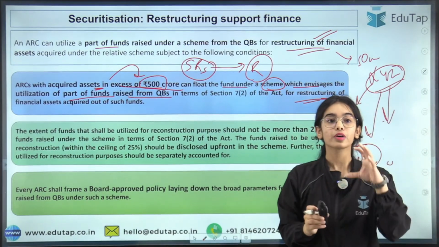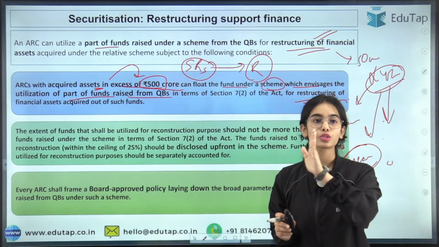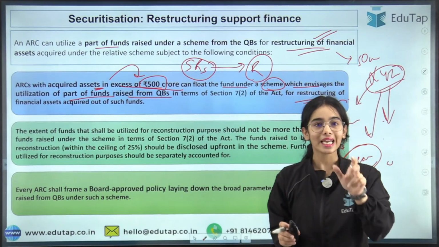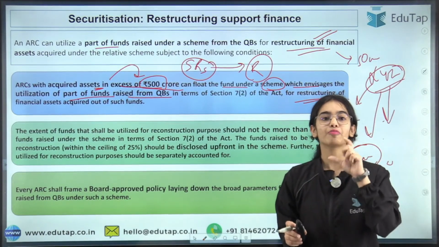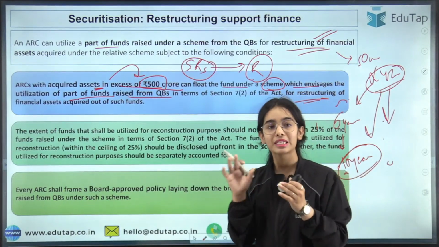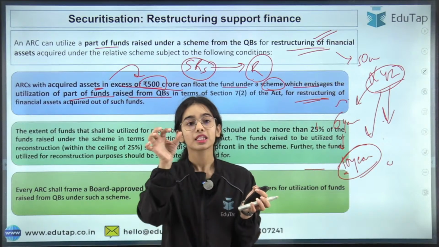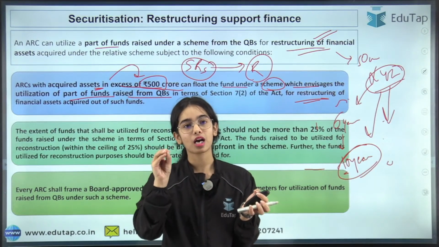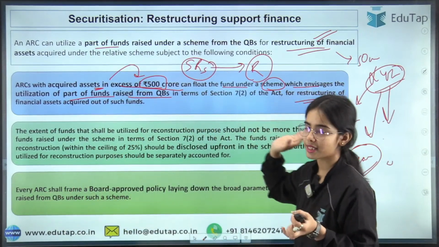That is, if the financial asset that is acquired is worth more than 500 crores, then only the part of the funds that have been raised from the qualified buyers can be used for the restructuring. Basic idea ये है कि अगर 500 करोड़ से ज़्यादा वर्थ है financial asset की, तभी qualified buyers का money, part of the funds can be used for the restructuring. Okay, so that is the basic idea.